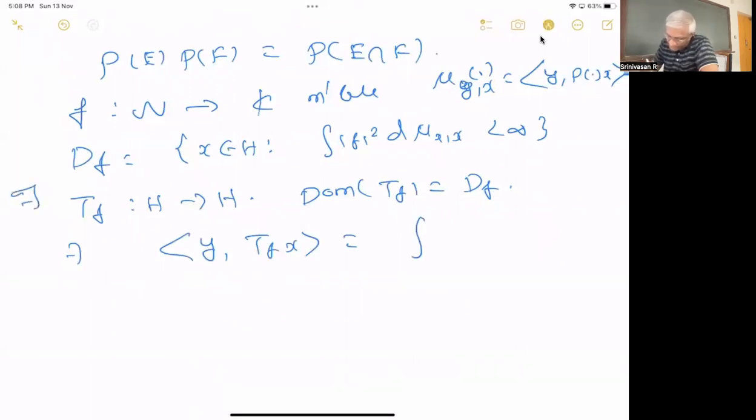So TF is such that it satisfies the following property: there exists a unique TF, this is my notation for unique, we proved this, such that the inner product of y with TF x is equal to the integral over Omega of F d mu_{xy}. This is integration with respect to a complex measure, the same as any complex measure.